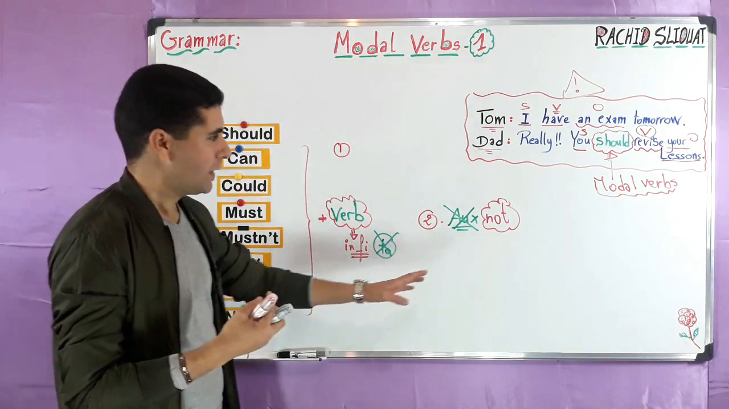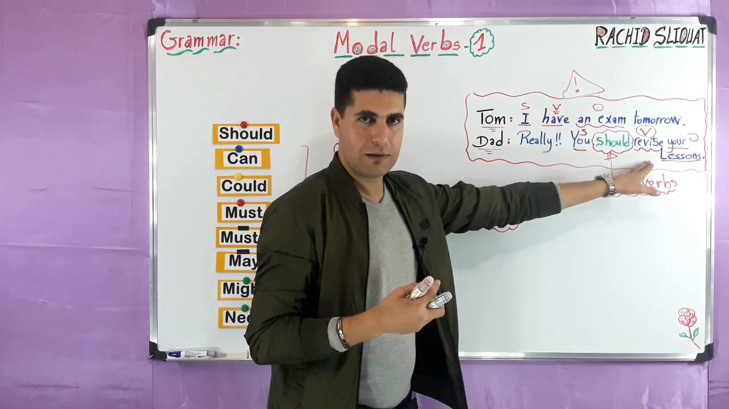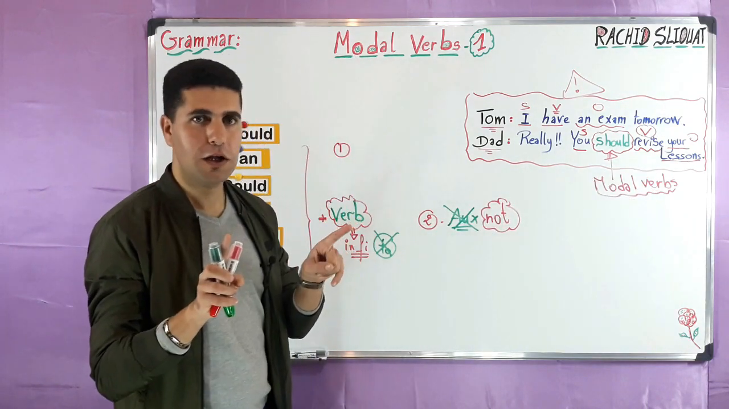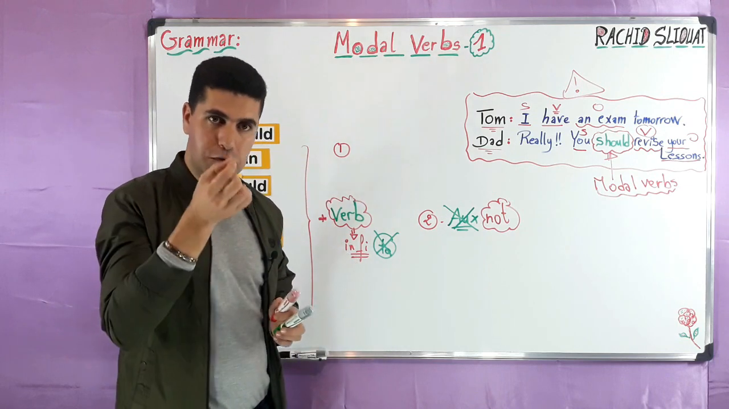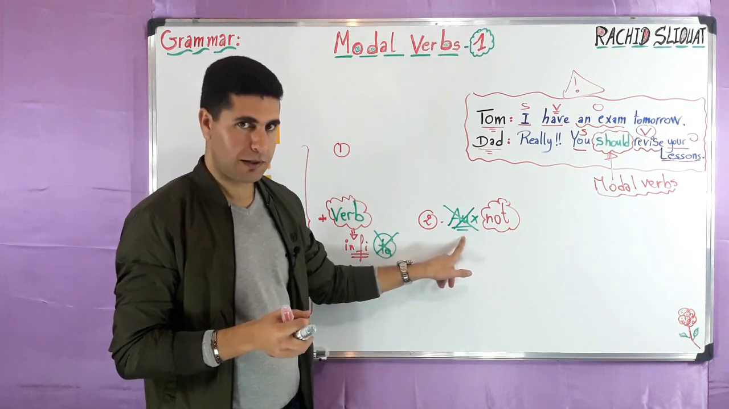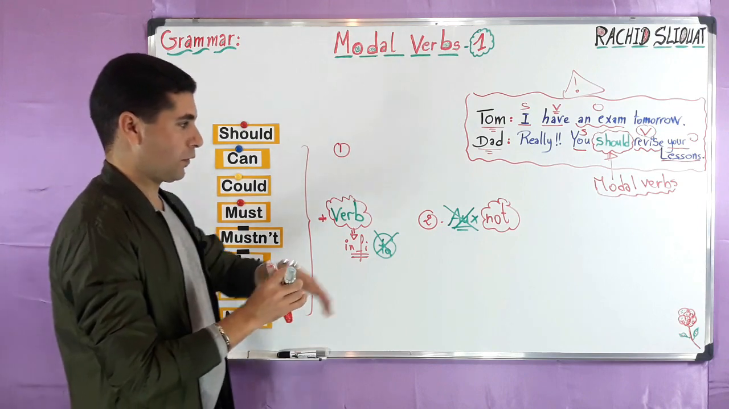In the negative, okay? Not like other verbs, for example, revise. I revise. I don't revise, okay? I don't revise, or I didn't revise. Do here is the auxiliary, okay? So this is number 2, a very important thing to remember.